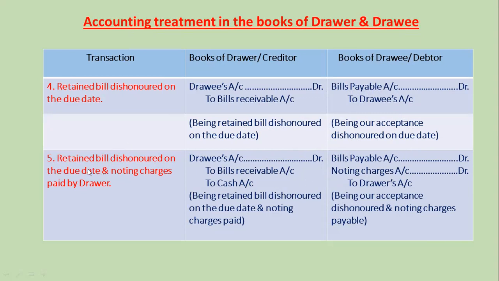Last transaction, retained bill dishonored on the due date and noting charges paid by the drawer. In the books of drawer, drawer's account debit to bills receivable account, to cash account, being retained bill dishonored on the due date and noting charges paid. Similarly, in drawee's books, bills payable account debit, noting charges account debit, to drawer's account, being our acceptance dishonored and noting charges payable.